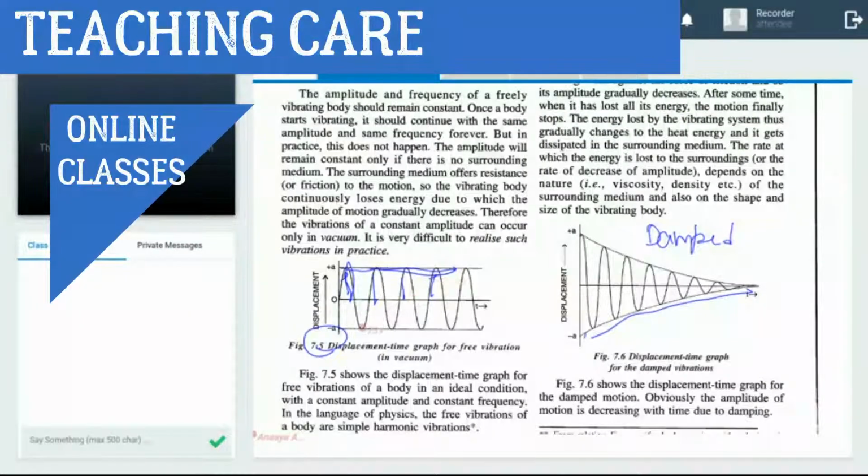And figure 7.5, amplitude continuously remains the same, known as undamped or natural. Okay. Natural vibration, free vibration, many names. Undamped, natural, free. This one is known as damped when amplitude is continuously decreasing. Now some examples of damped vibration.